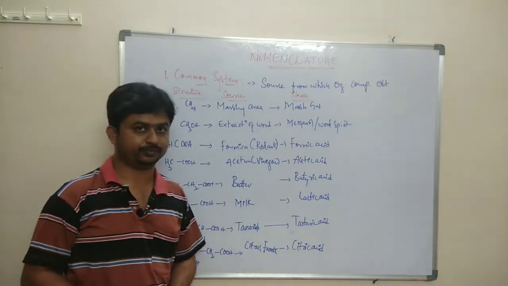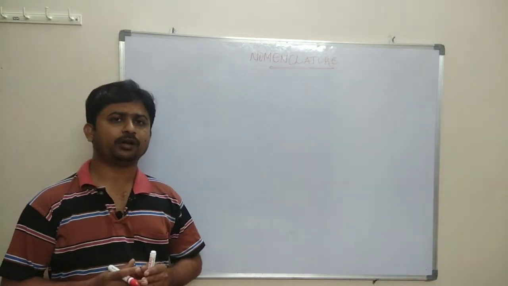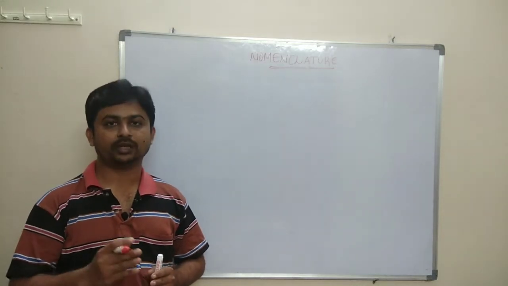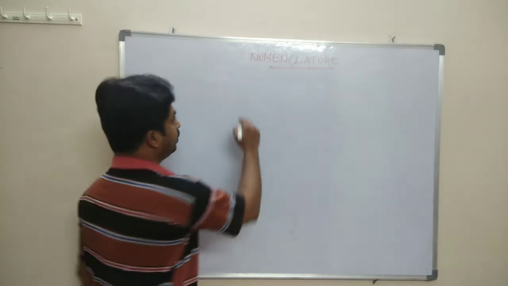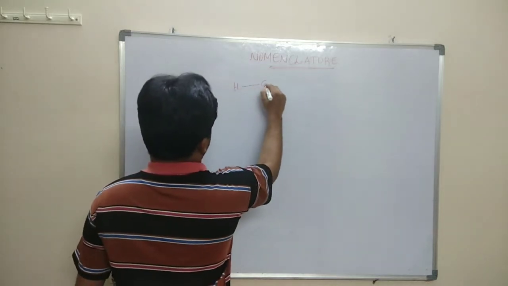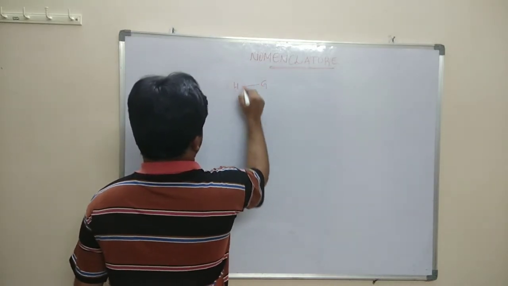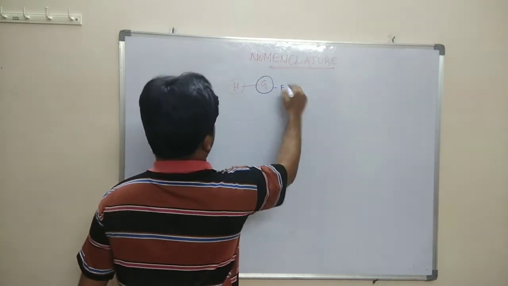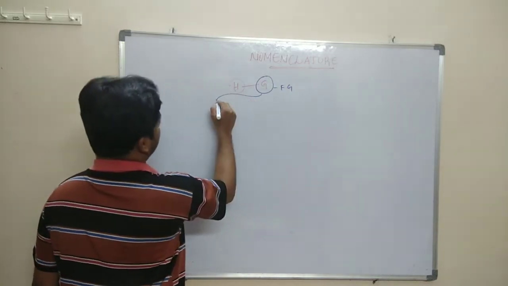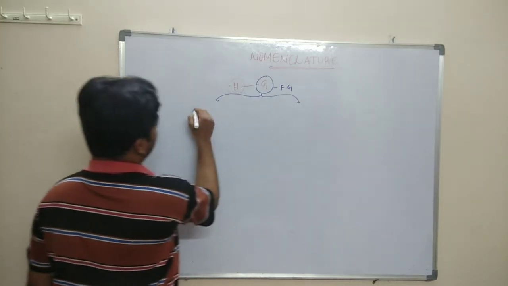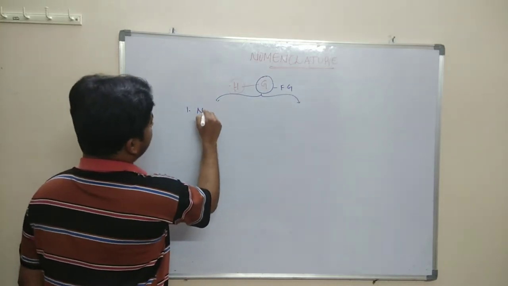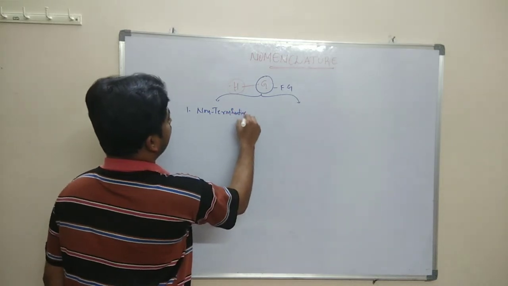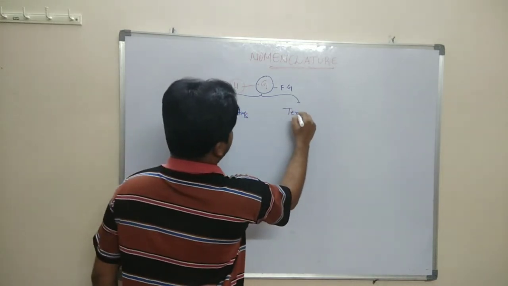Every organic compound has two groups. One is the hydrocarbon group, and the other is the functional group. The functional groups are of two types. One is the non-terminating functional group, and the second one is the terminating functional group.